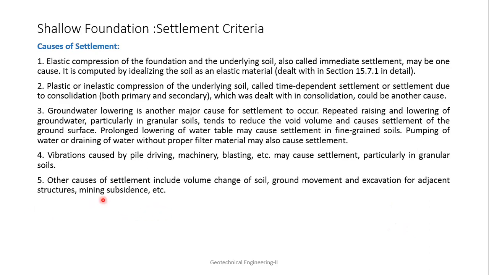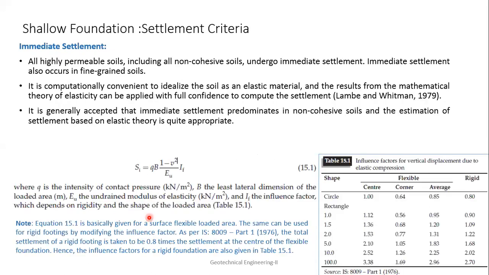And mining subsidence is generally due to mines, because mining is something underground. When it is going down, you don't know what is happening at the surface, but due to the rainy season and so on, if the strength of those tunnels goes down, then they can collapse. At that time, mining subsidence will come into the picture. This is very rare in a residential area, but it does happen.